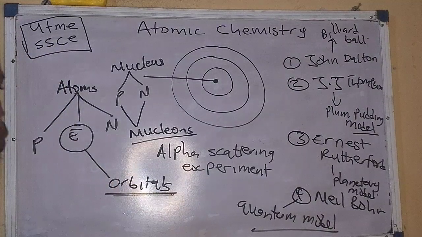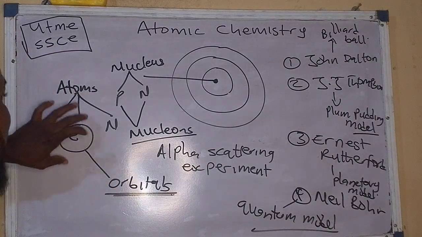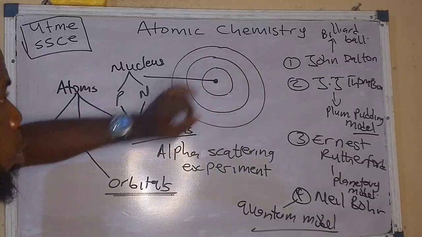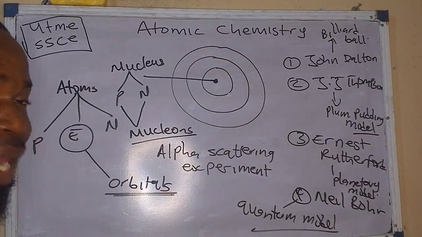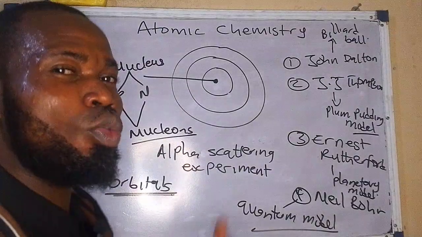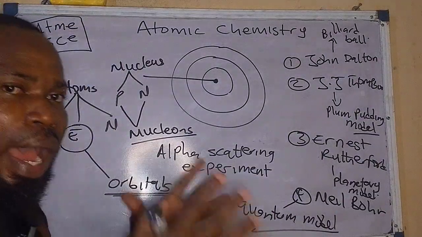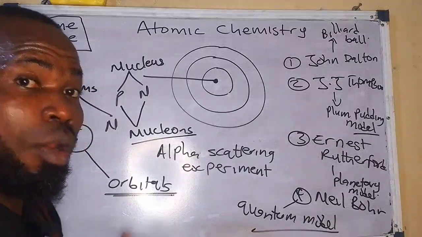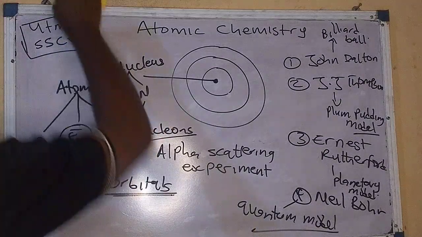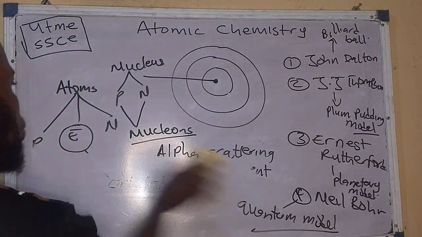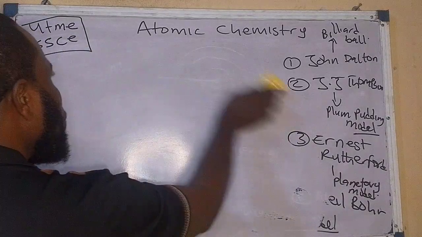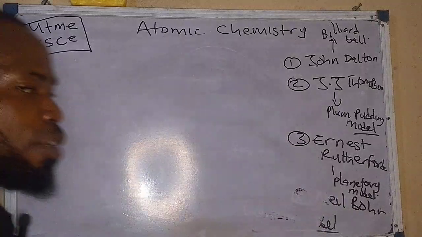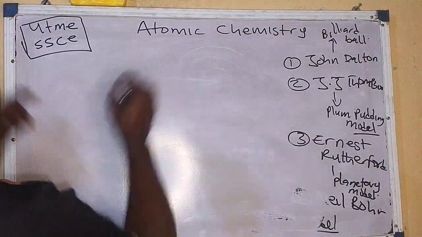These electrons are found in an atom, but they are found in orbitals. Where are they arranged? That is where electronic configuration comes into being. There is a way that they are arranged in an atom or even an orbital. There are 4 quantum numbers that you need to pay attention to. This video you can watch time and time again in case you miss any point at all.